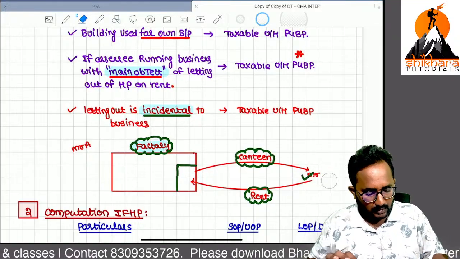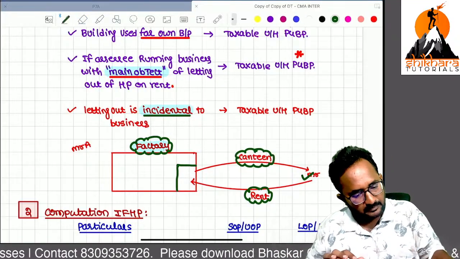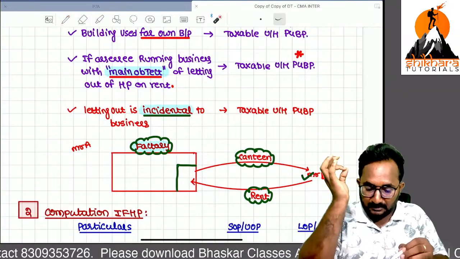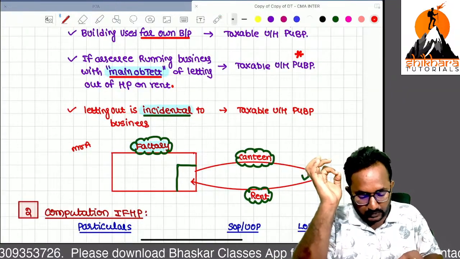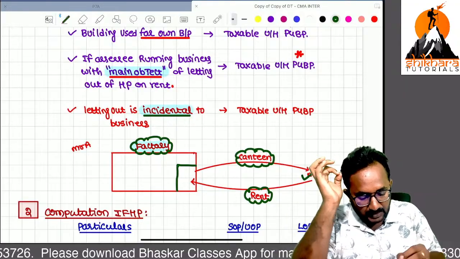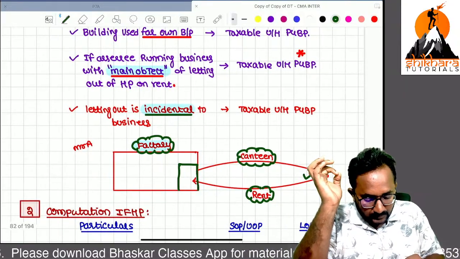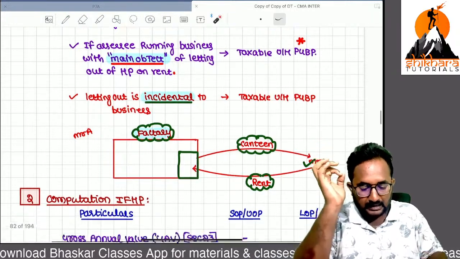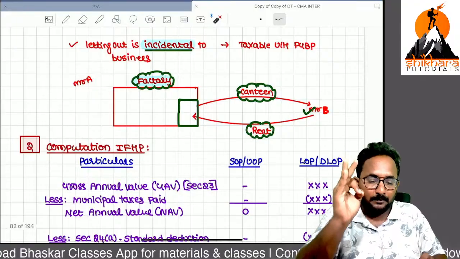So now you can take here Mr. B. Sir, if I am giving this building on rent to Mr. B, what is its use? I will tell you. My employees can get food on time and they can do the work properly.